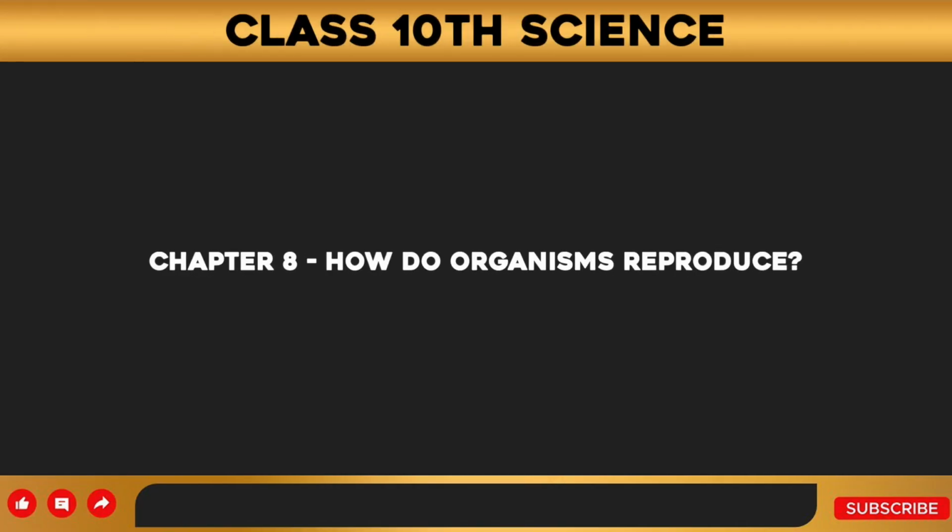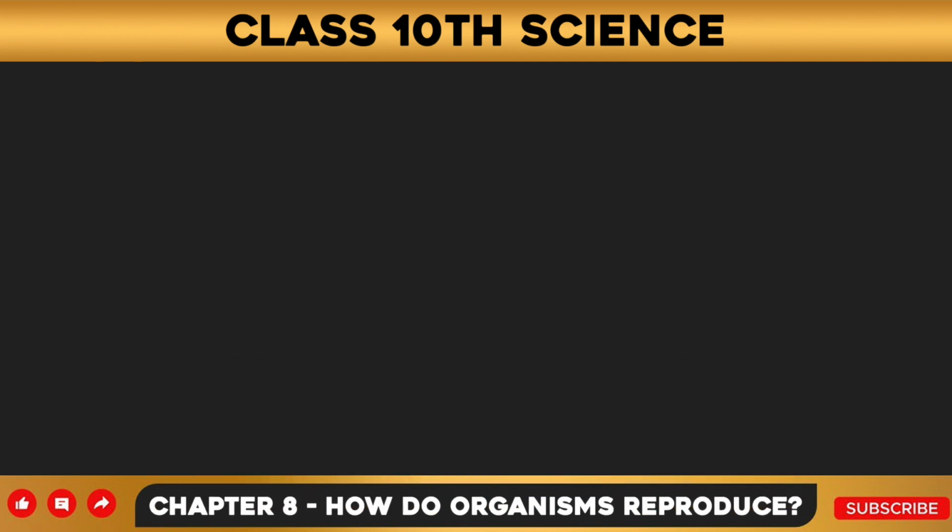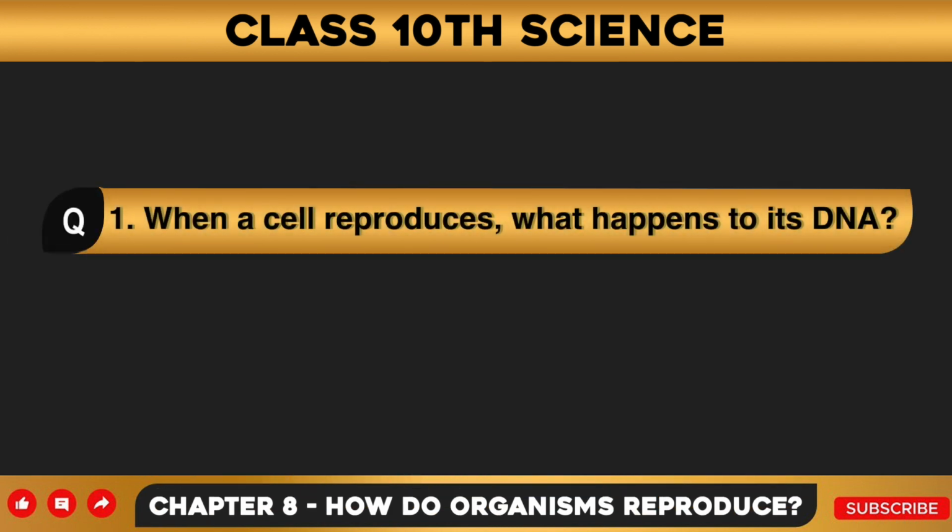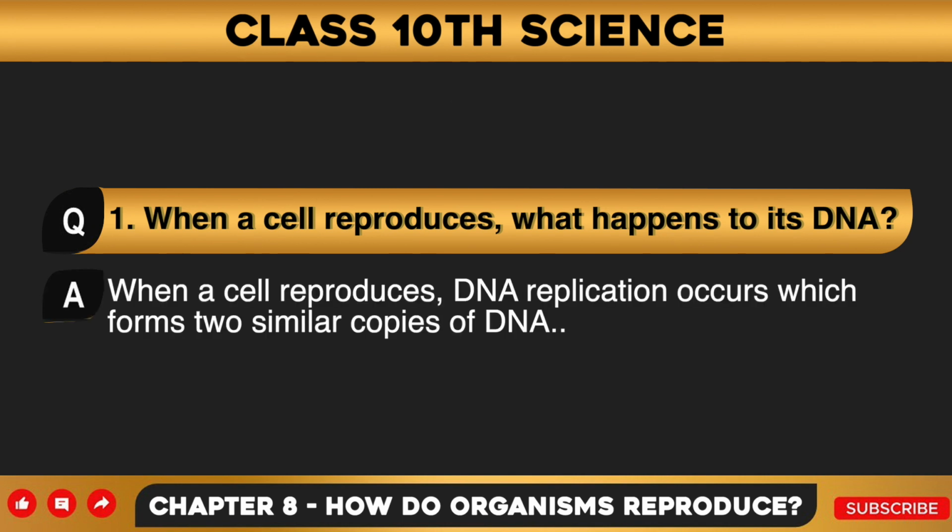So let's begin with question number 1. When a cell reproduces, what happens to its DNA? Answer to this question is, when a cell reproduces, DNA replication occurs which forms two similar copies of DNA.